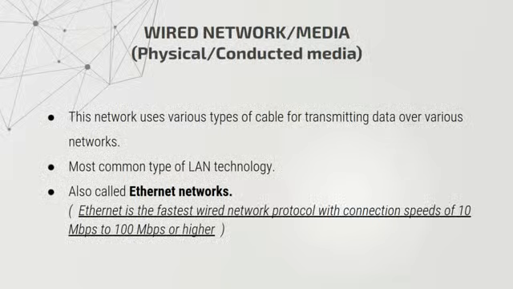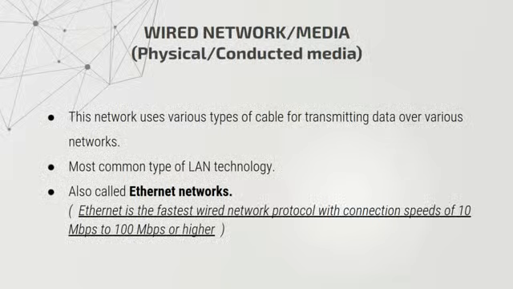Before that, we should know what a wired network is. This network consists of various devices connected using cables. It uses various types of cable for transmitting data over the network. The most common type of wired network is LAN technology, also called an Ethernet network.